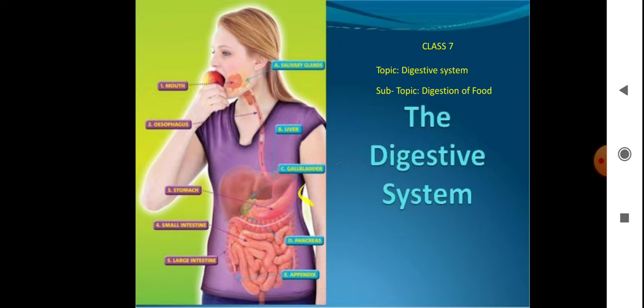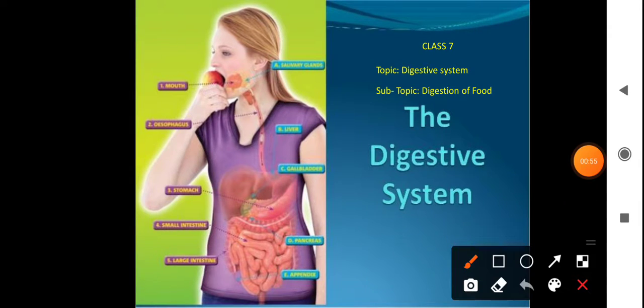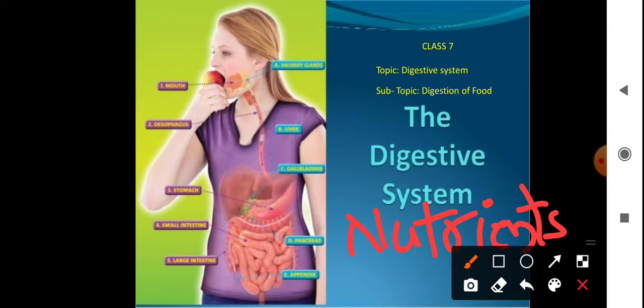We also learned that digestion means converting complex food into simple food. You know that in our food, carbohydrates, proteins, fats, vitamins and minerals are known as nutrients. These nutrients are not directly utilized by the body.